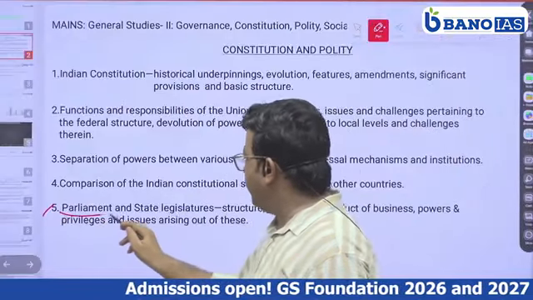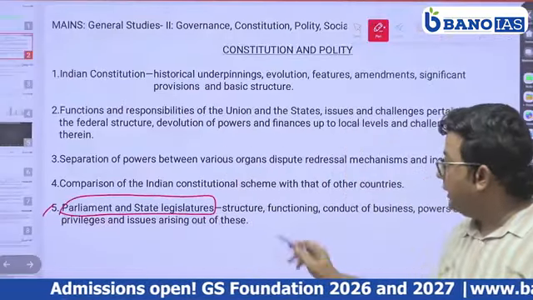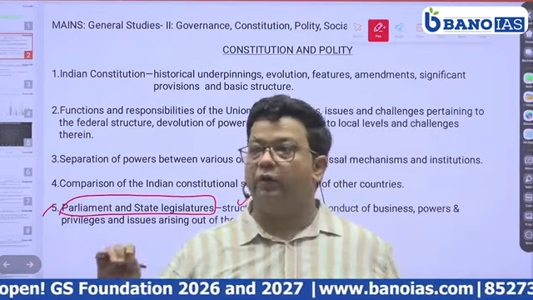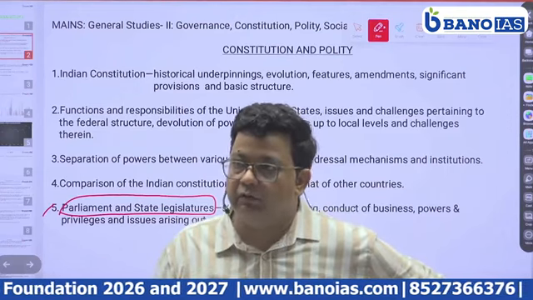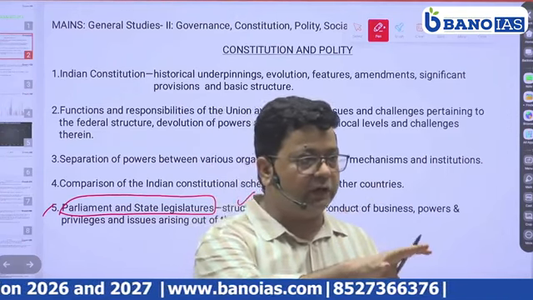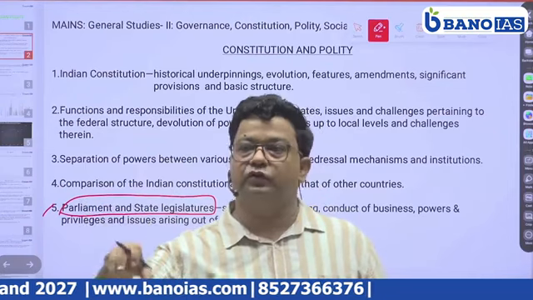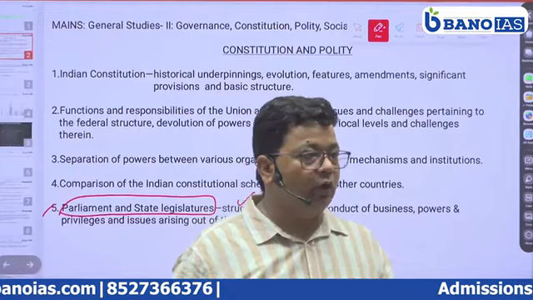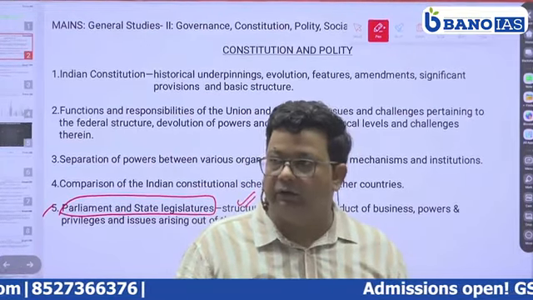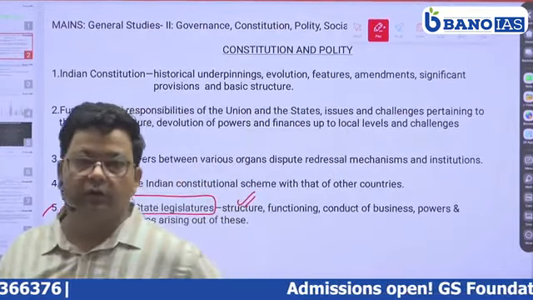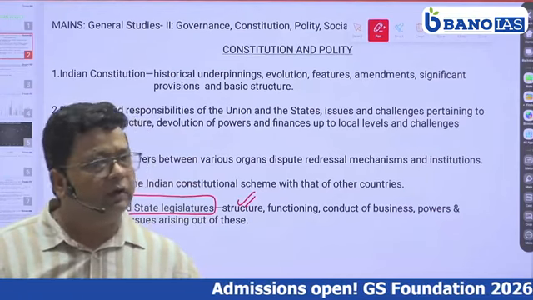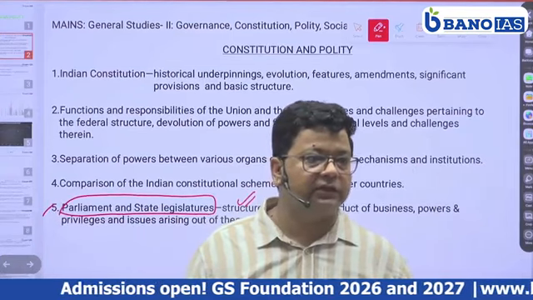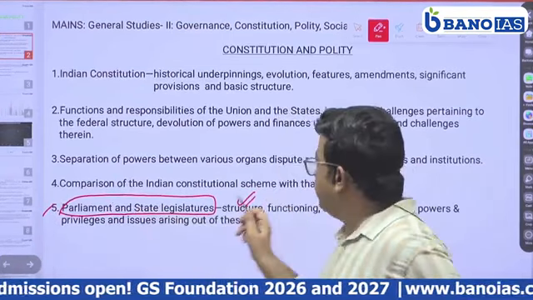Next is Parliament and state legislature: their structure, how they are formed, and the ways through which they are formed. We know that we have a bicameral structure at the center level, the union level, and some states also follow the bicameral structure. Bicameral means two houses, Lok Sabha and Rajya Sabha. And some states, how many states? 6. I think it's 6. So certain states have a bicameral legislature, right? So that structure has to be studied here.